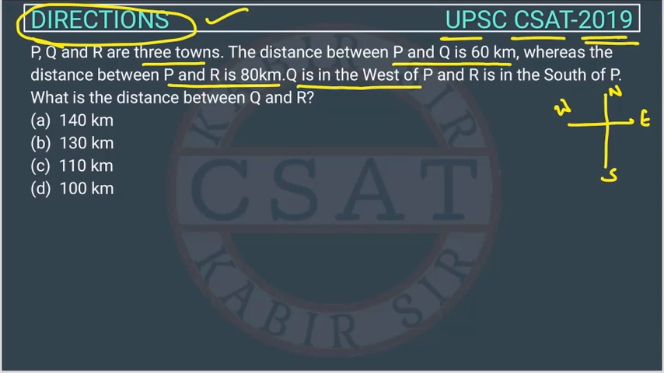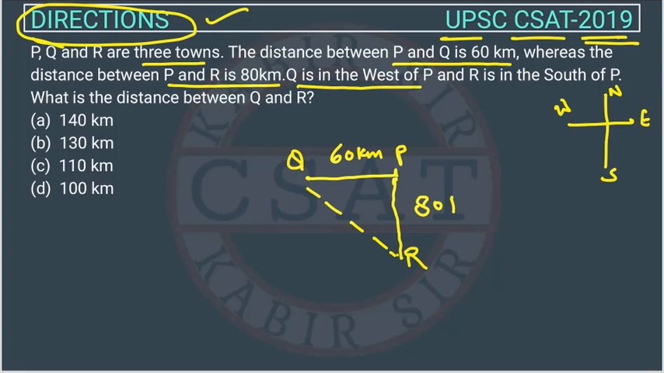So now from here we will see Q is in the west. So Q is in the west of P. So Q will be here, P will be here, right? And R is in the south of P. So if P is here, R is in the south. So R will be here somewhere, right? So this is R. Okay. So what is the distance between Q and R? So they are asking this distance, right? This dotted distance we have to find out. And they have given PQ is 60 kilometers, whereas the distance between P and R is 80 kilometers, right?